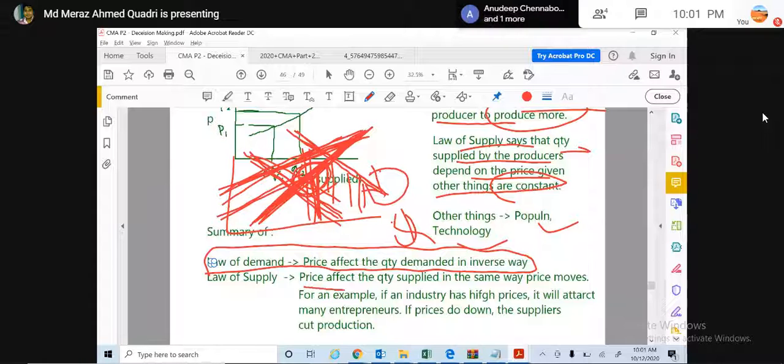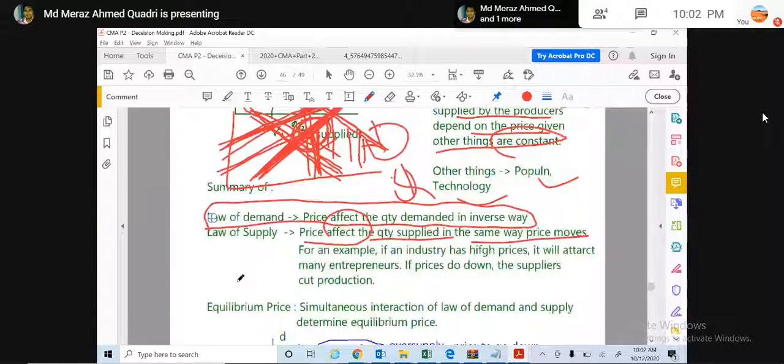The law of supply says that price affects the quantity supplied in the same direction. It is related proportionately: whichever way the price moves, supply moves in the same direction. If the price increases, quantity supplied will increase. If the price decreases, quantity supplied will decrease. For example, if the industry has high prices, it will attract many enterprises. If the price goes down, the suppliers cut production.